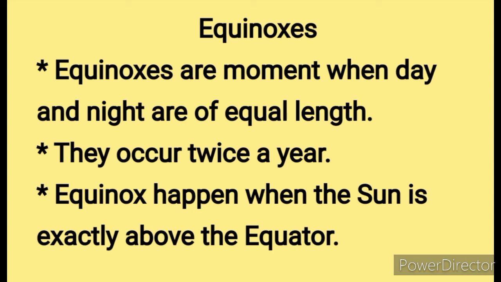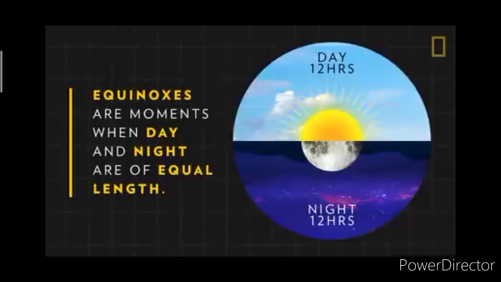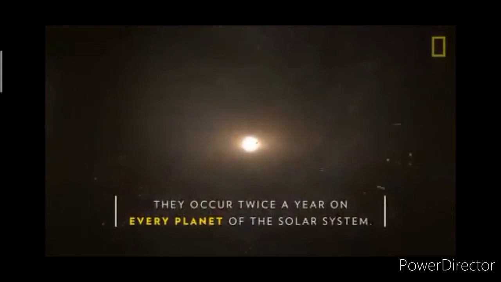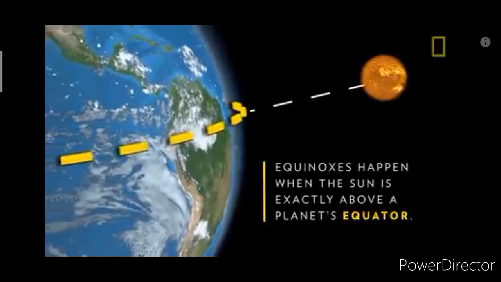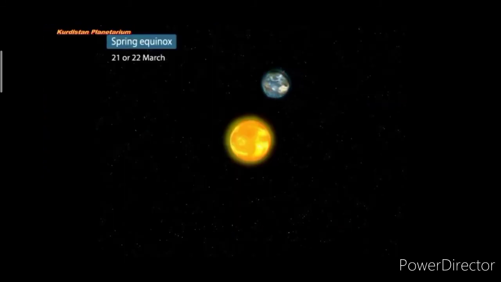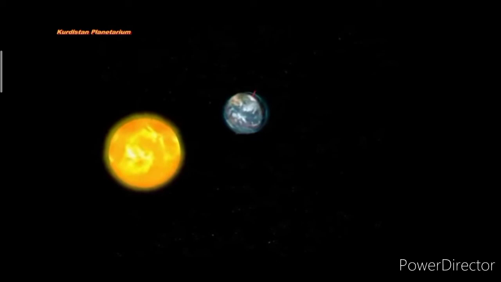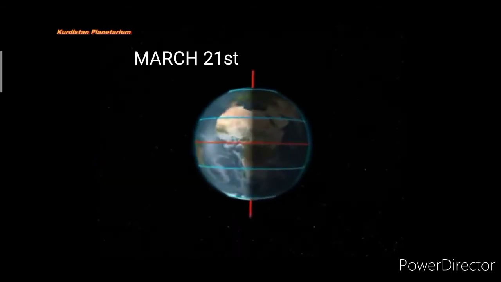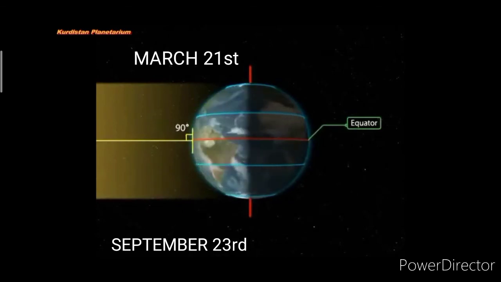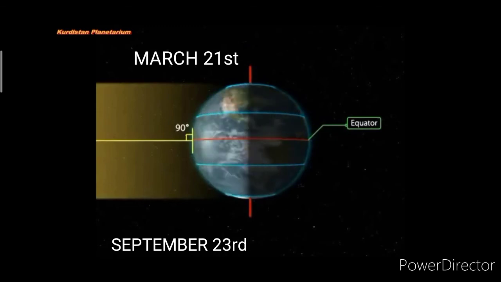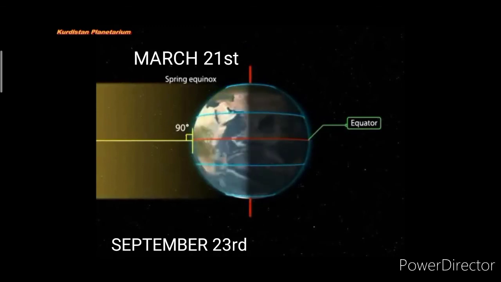What are equinoxes? Equinoxes are moments when day and night are of equal length. They occur twice a year. Equinoxes happen when the sun is exactly above the equator. On 2 days in a year, on March 21st and September 23rd, the sun shines directly over the equator at an angle of 90 degrees. These days are known as equinoxes.